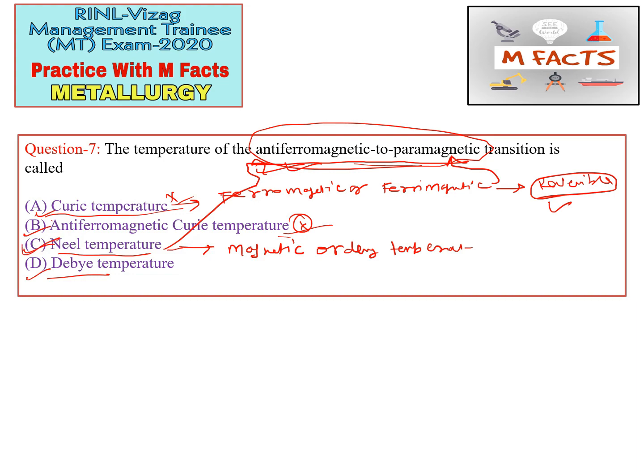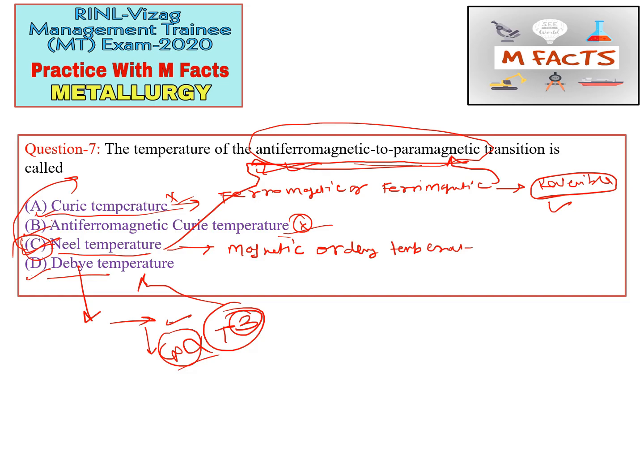And the next option is Debye temperature. So what is the Debye temperature? Above the Debye temperature, the heat capacity of the crystal is constant. And below this temperature, the heat capacity of the same crystal changes with the cube of the temperature. So this temperature is known as Debye temperature. So we can say that Néel temperature is the correct option for this question.